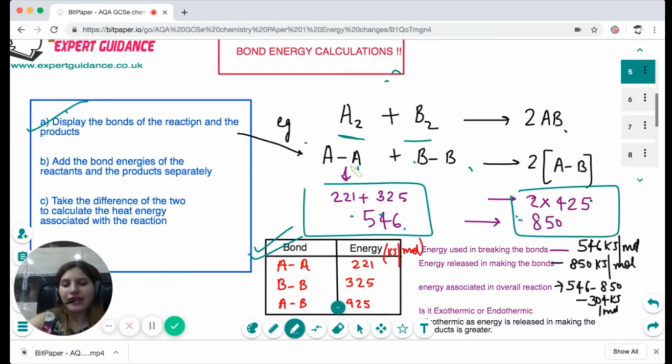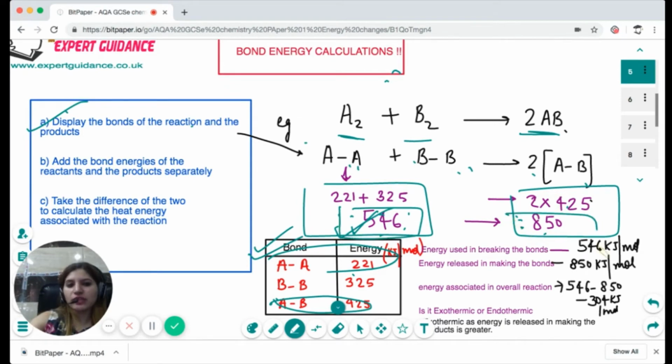So here we have an A-A bond and a B-B bond. From the data booklet, we have 221 and 325. That gives you 546. For the two A-B bonds, it's 2 times the A-B bond, so 2 times 425, which gives 850. So the energy required to break the bonds of the reactants is 546. The energy released to make the products is 850.